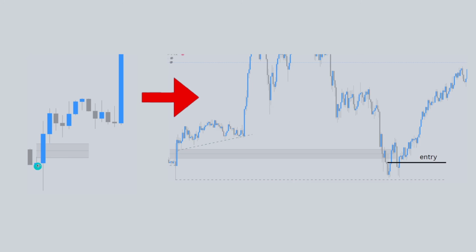Here's another example of this. 1, 2, and 3. The third candle, we start to see it creates this little sort of trend line right over here. Go on to the lower time frame to see this much more clearly. We see price creating this trend line liquidity. It expands to the upside. However, this fair value gap is left untapped.